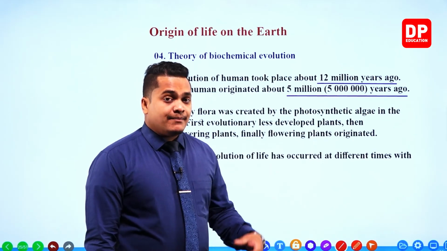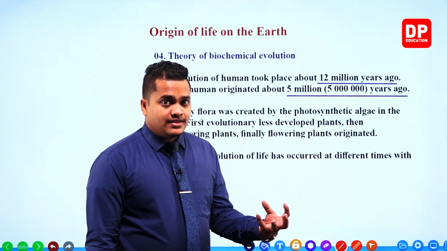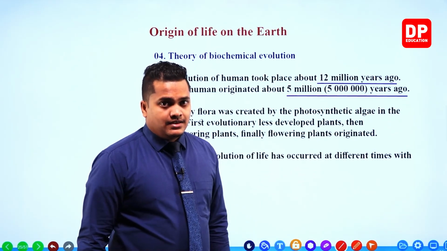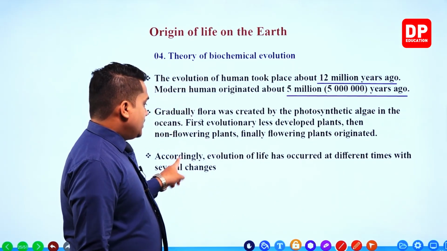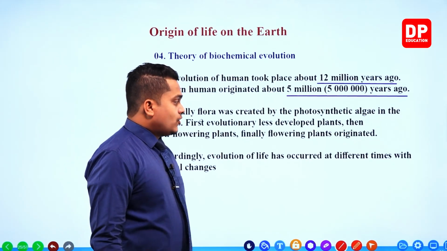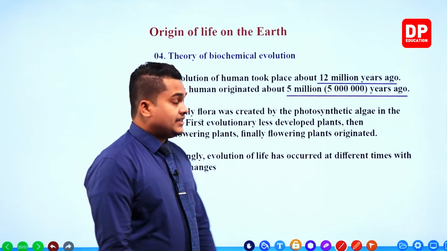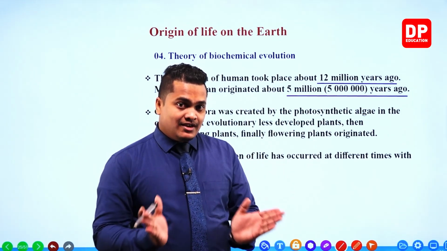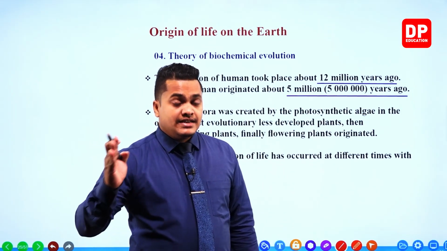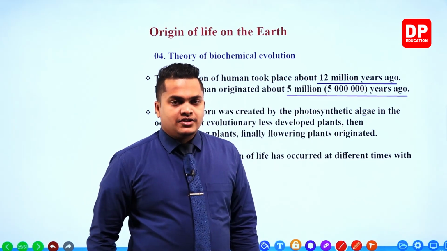It happened as a result of changes to the pre-cell, or the first organism. So accordingly, evolution of life has occurred at different times with several changes, in different time periods, my dear children.